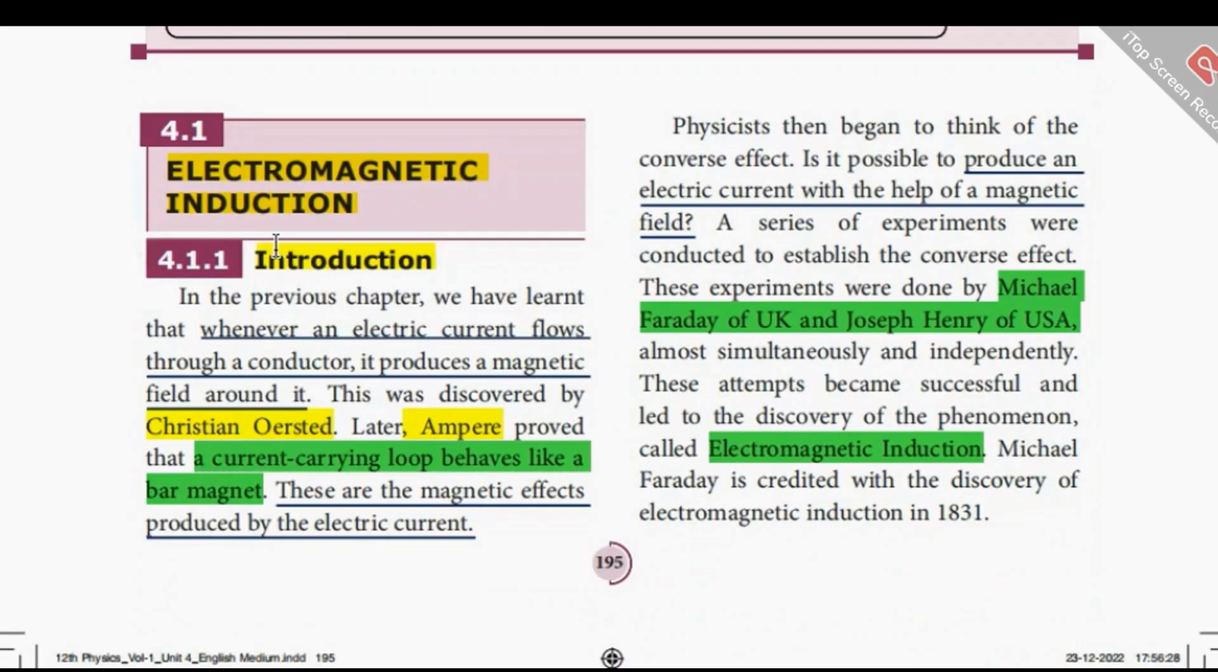Now, let us see what is electromagnetic induction. In the previous chapter, we have learned that whenever an electric current flows through a conductor, it produces a magnetic field around it, and this was discovered by Christian Oersted. Later, Ampere proved that a current-carrying loop behaves like a bar magnet. These are the magnetic effects produced by the electric current.